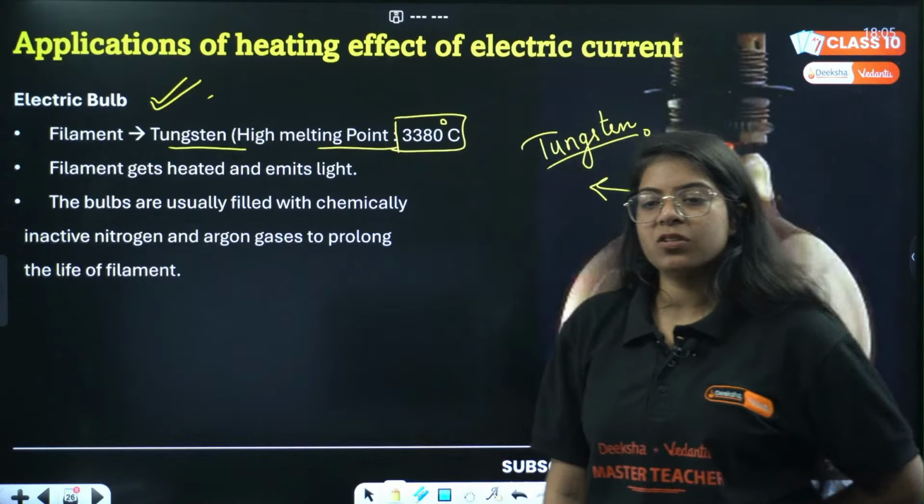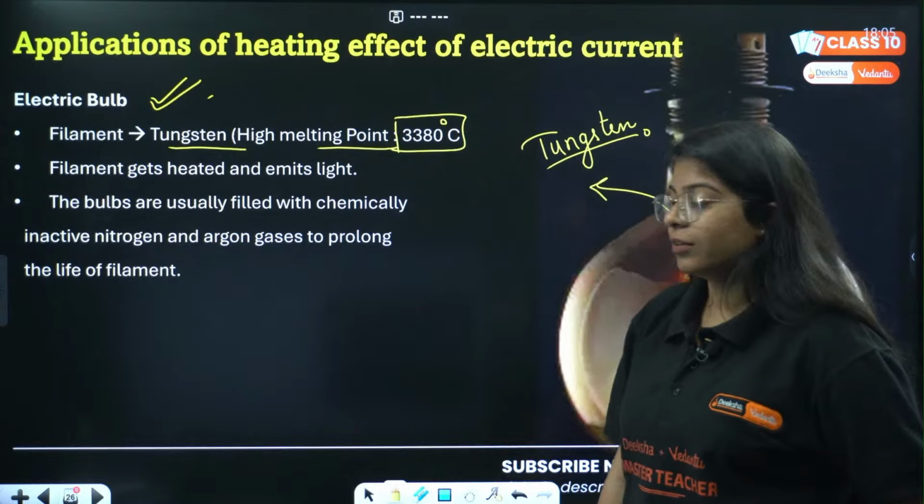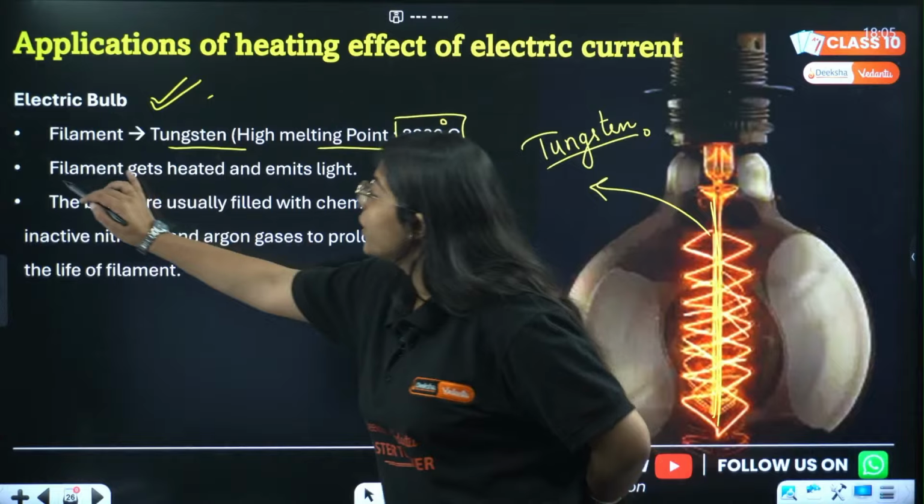How is your preparation for boards going? चलो, this filaments क्या होता है?